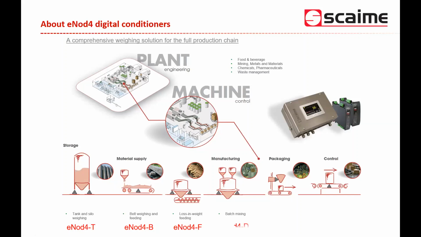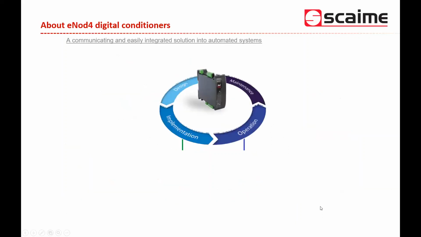Here you can see the corresponding range in the eNote4 range: eNote4T, like transmitter, for static weighing, eNote4B for belt weighing, eNote4F for feeding, D for batch dosing and batch filling solutions, and eNote4C for check weighing applications.